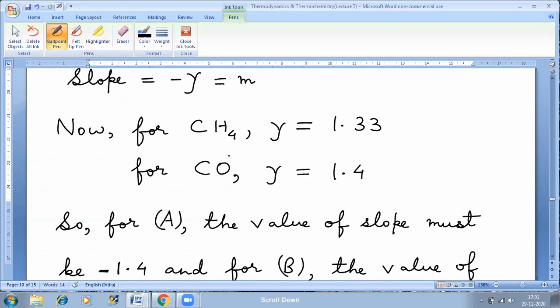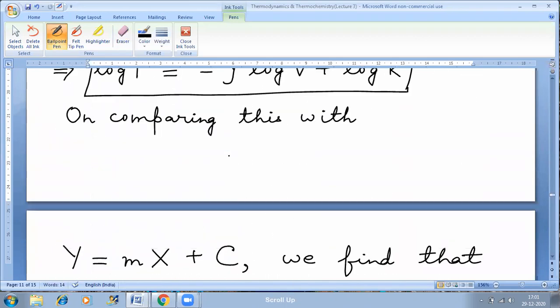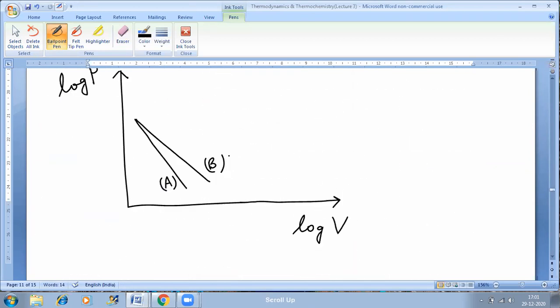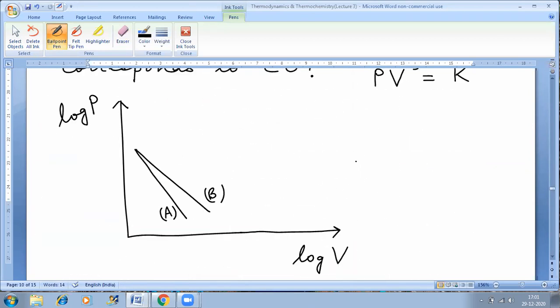Now if you look at the two lines, one of these lines has a slope of minus 1.33 and one of these lines has a slope of minus 1.4. Now tell me, looking at the lines, which line will have a slope of minus 1.4? A or B? A.